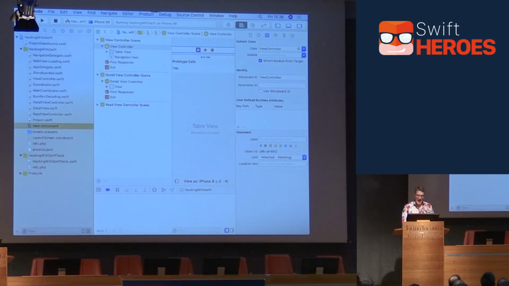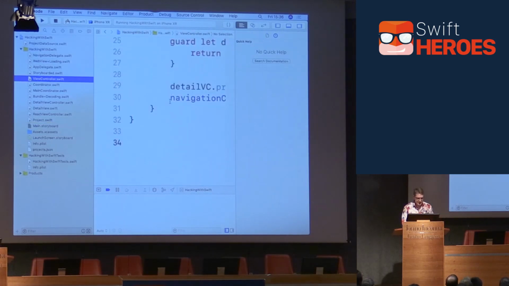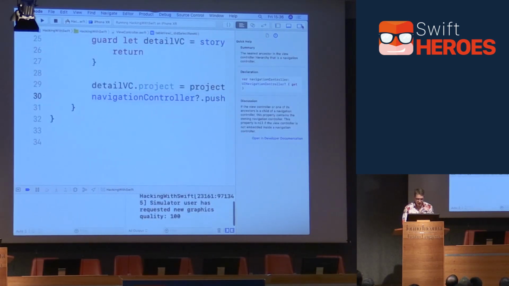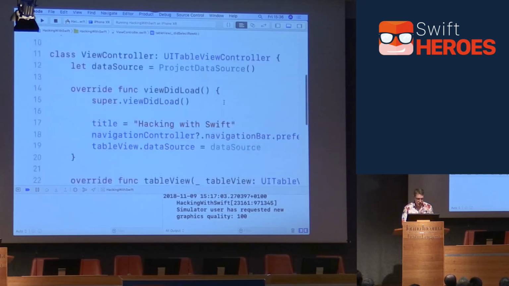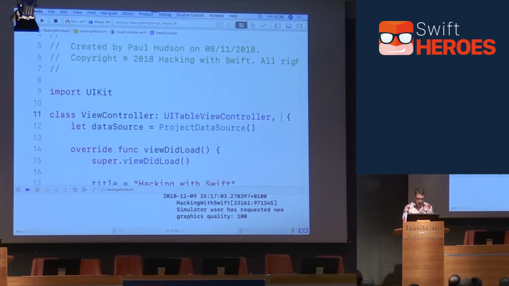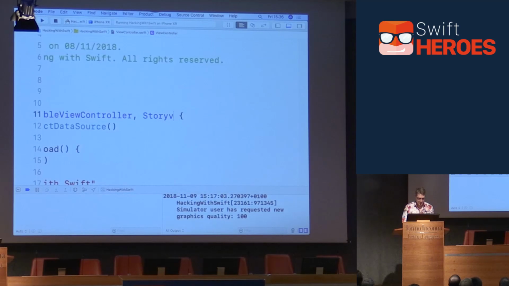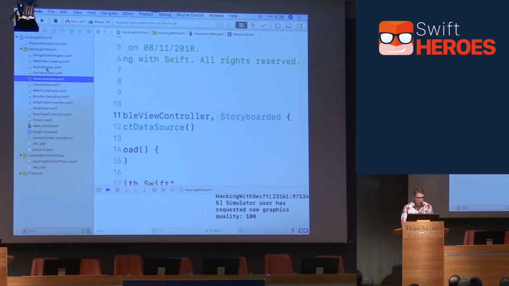Okay, so now we have that, we can make our view controllers conform to Storyboarded. So we can go to our ViewController and say, oh, there's so many of these little panels open, this tiny little screen. There we go. We can go in here and say, you are Storyboarded. And we'll do the same for DetailViewController. There we go.